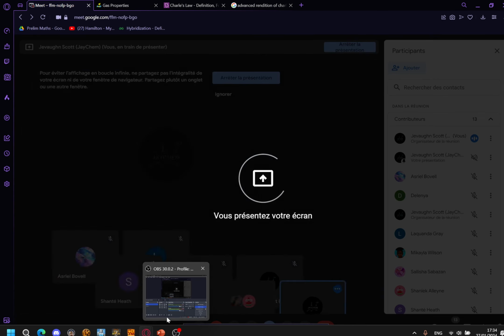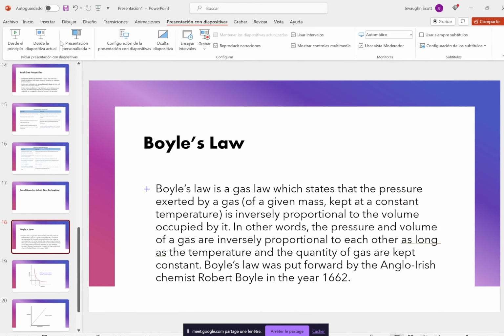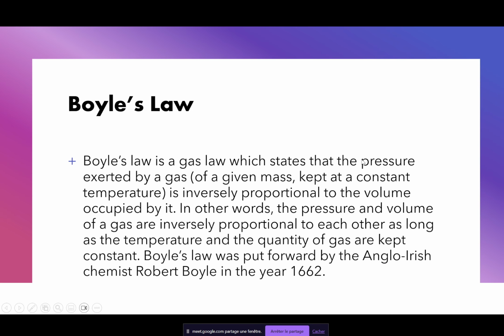So for Boyle's law specifically, it says here that Boyle's law is a gas law which states that the pressure exerted by a gas of a given mass kept at a constant temperature is inversely proportional to the volume occupied by it. So what is this saying? It's inversely proportional. So P is inversely proportional to V. If we're supposed to provide that on a graph, we'd have to have 1 over P and the volume changing, and it would be inversely proportional.